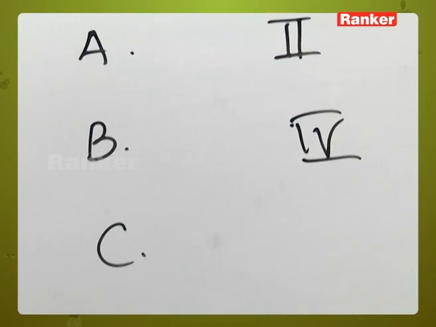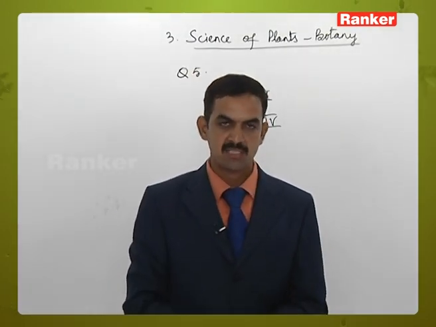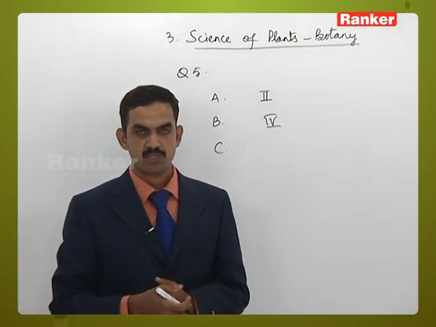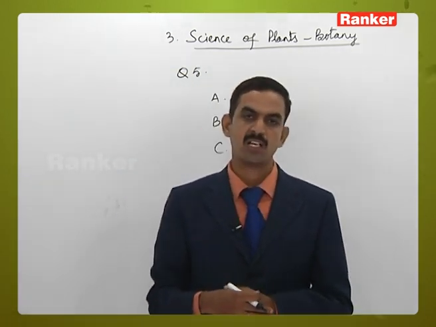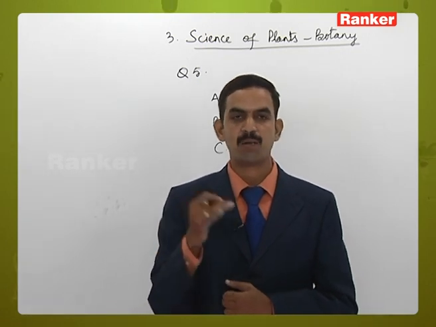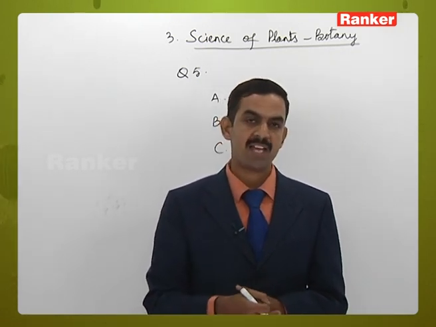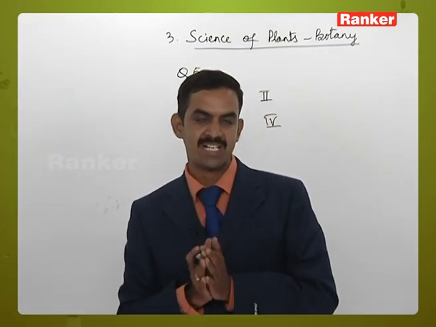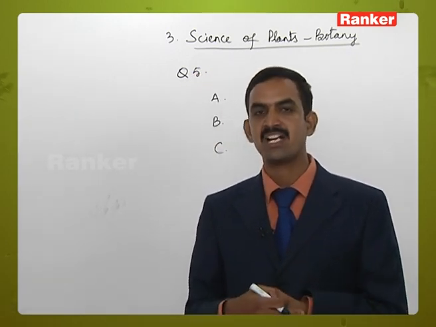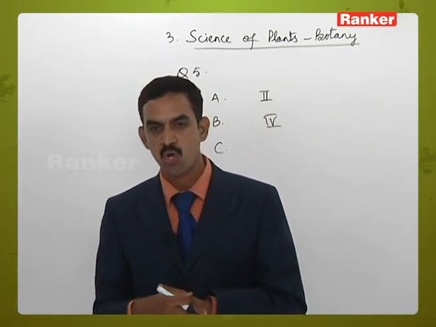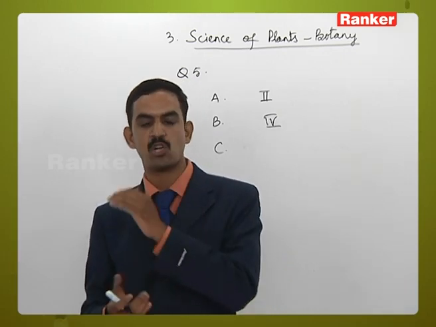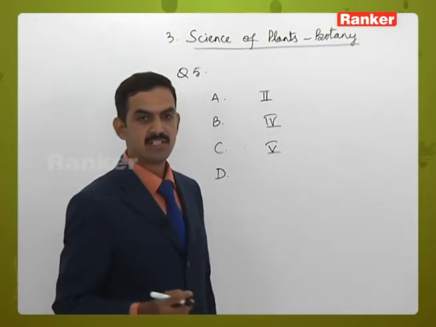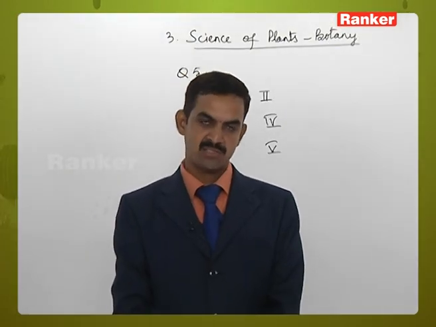Then C, amphibious plants. Amphibious plants means the plants which have the ability to survive on land and also in water. Already we said that bryophytes are the first plants to establish on the land, but these are not the plants which are completely surviving on the land, so they need water also. That's why we call them amphibious plants. The study of bryophytes is called bryology. So C is 5. Then D, primitive vascular plants.